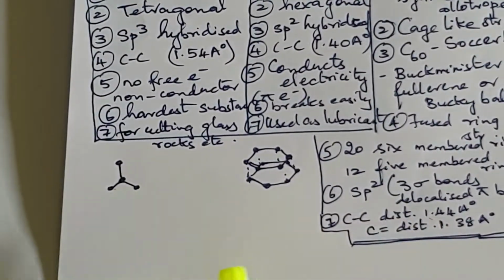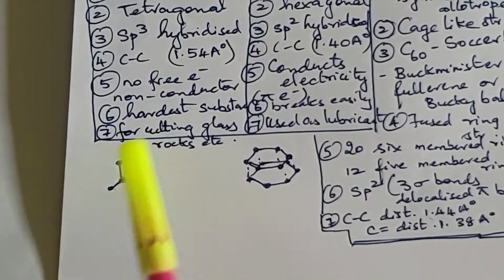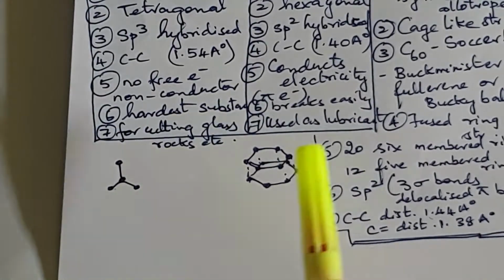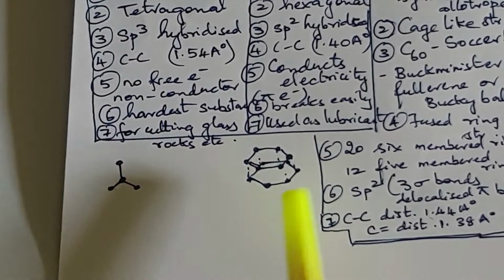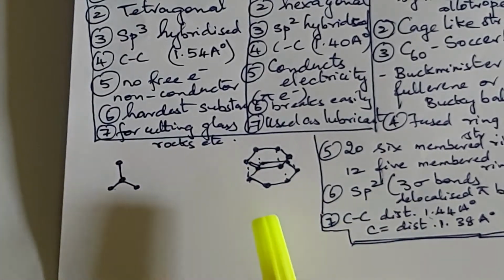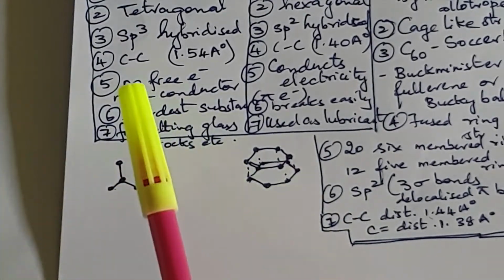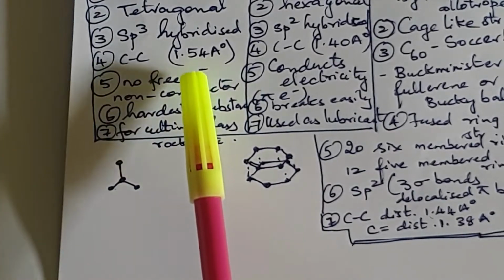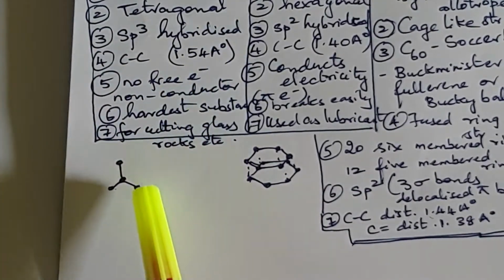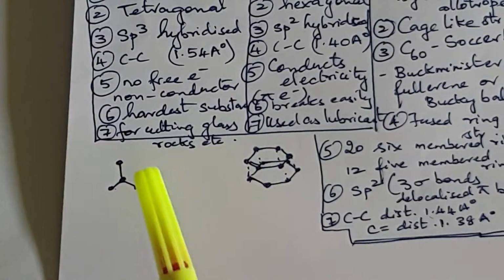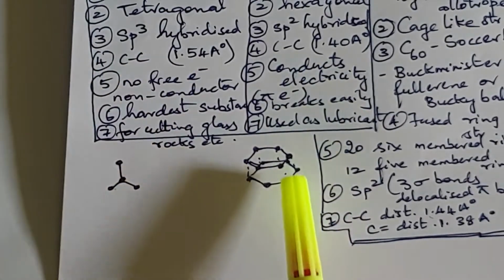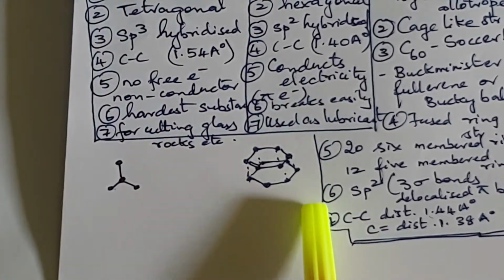This is the structure of tetrahedral carbon atoms in a diamond molecule, and in graphite they are hexagonal and planar in nature. The carbon-carbon bond is 1.54 angstroms in a diamond molecule, whereas in graphite it is 1.40 angstroms.